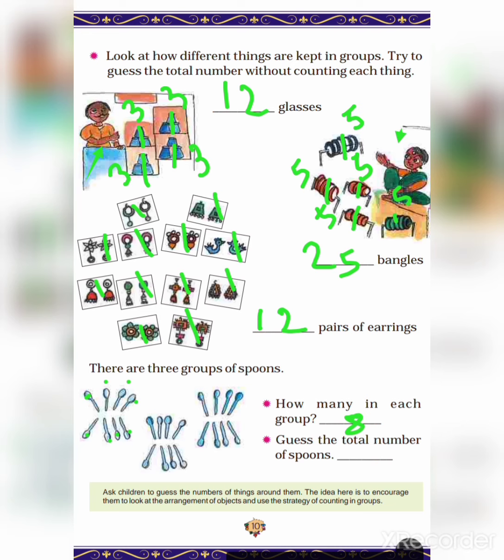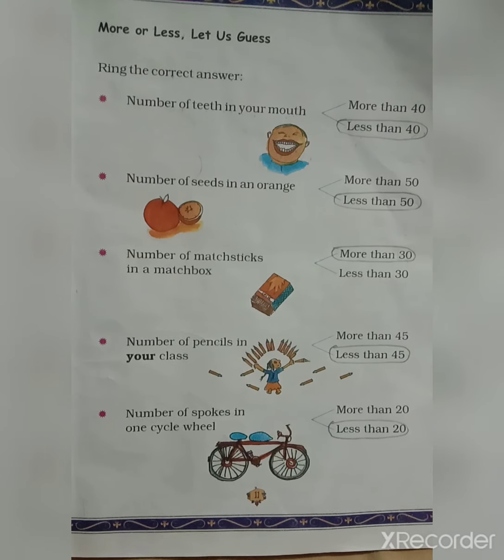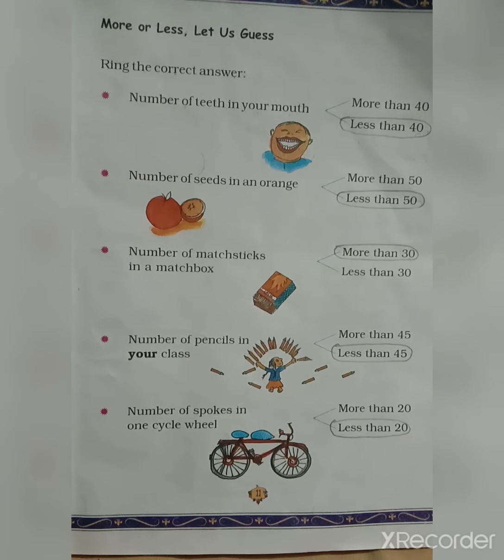Guess the total number of spoons. Let's count the total number. After 8: 9, 10, 11, 12, 13, 14, 15, 16, 17, 18, 19, 20, 21, 22, 23, 24. So total spoons are 24. Expect more or less. Let us guess.